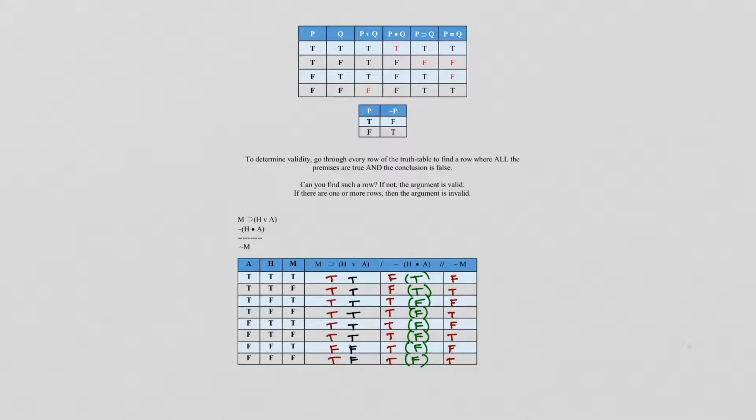Okay, and this last step, same as always, we're going to look at the falses. That's the only lines we care about. And then we're going to see, are the premises true and the conclusion false. So let's start at the bottom here. We got a false, we got a true, nope, didn't work. Okay, we got a false, we got a true, we got a true. Okay, we got it. Now that line tells me invalid.